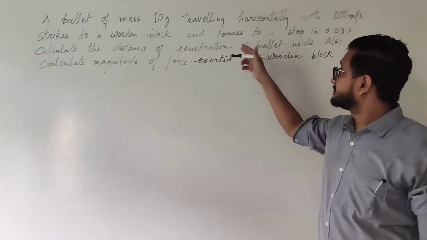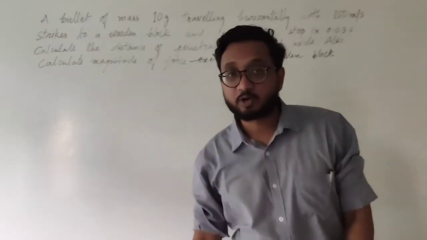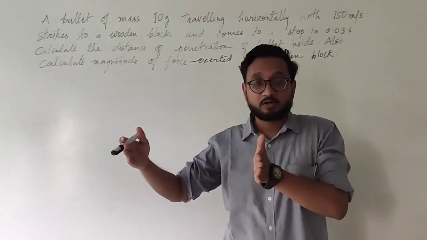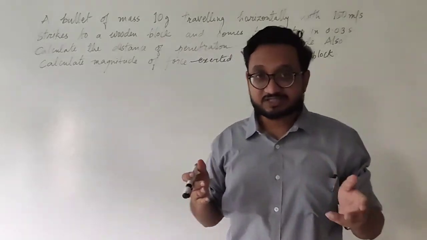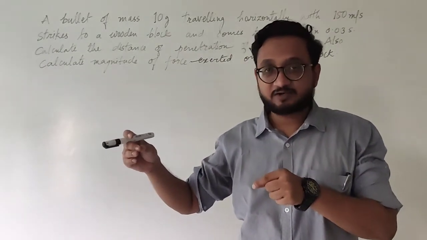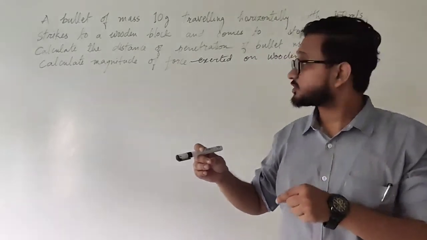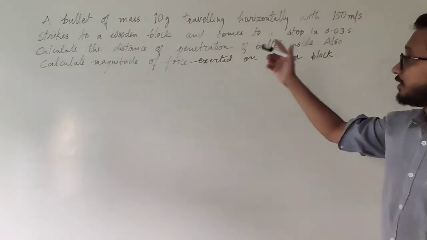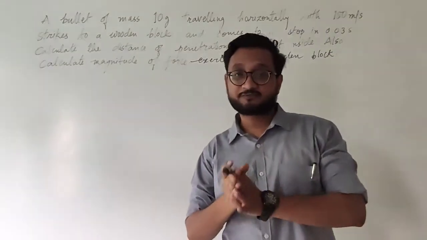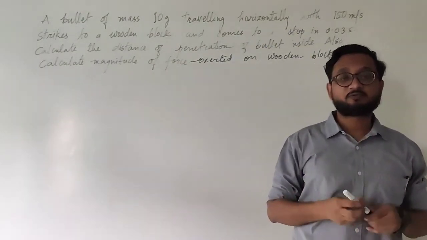Calculate the distance of penetration of the bullet inside the block. So how much distance will the bullet travel inside the block before coming to a stop? Because obviously it is moving really fast, so it will travel a little bit of distance inside the wooden block and then it comes to a stop.